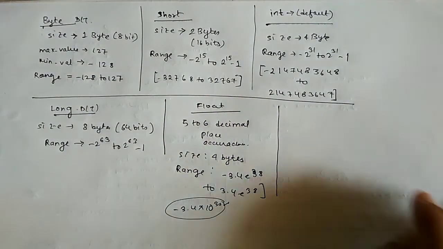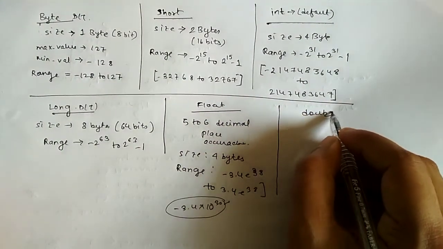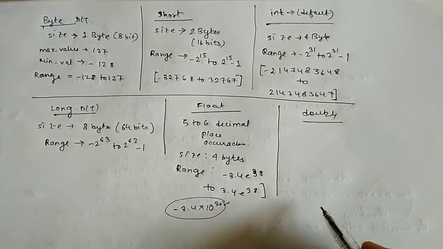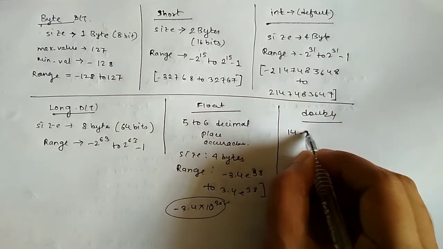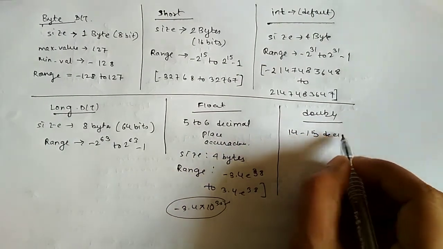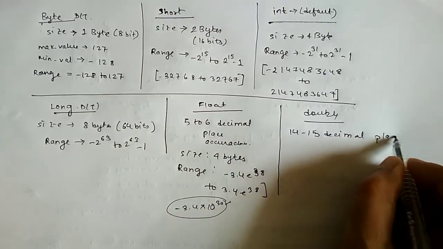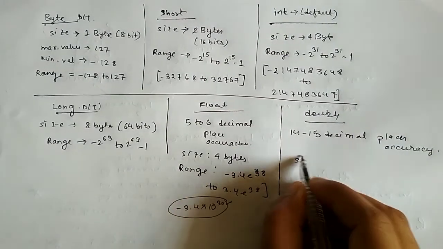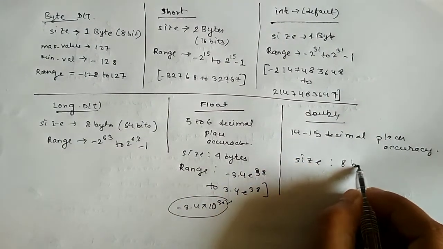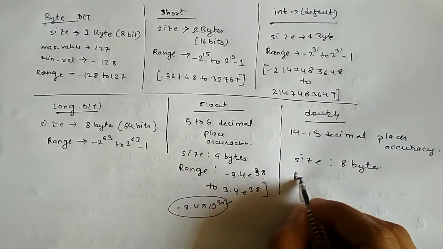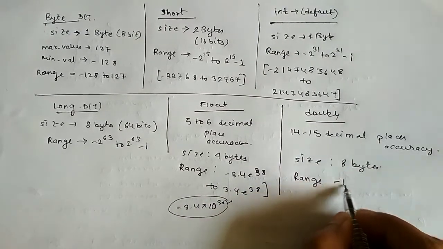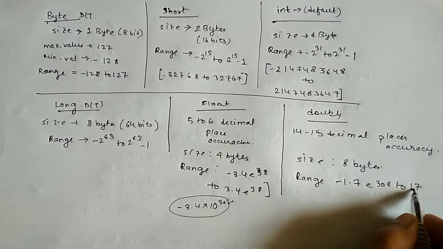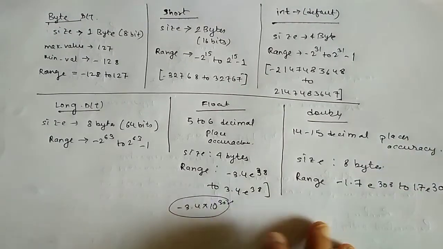And about double, the double can provide us an accuracy of 14 to 15 decimal places, and the size is 8 bytes, and the range is from -1.7 E308 to 1.7 E308.